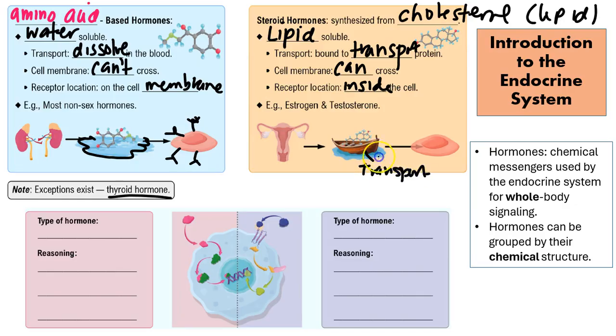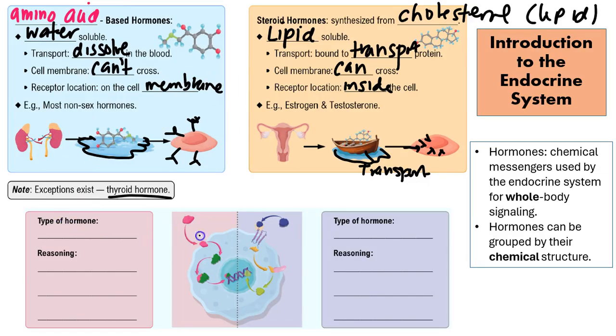Remember, it needs help to move through this body of water versus the amino acid where it didn't need any additional help. Once it reaches a cell, though, that has the receptors looking for, it can actually cross the cell membrane and the receptors will be inside the cell itself. And so automatically you'll see that these steroid hormones cross the membrane and then they'll be able to send their message directly into the cell. Whereas amino acids, they can't send their messages directly into the cell. We're going to talk about what they do instead in the next video.